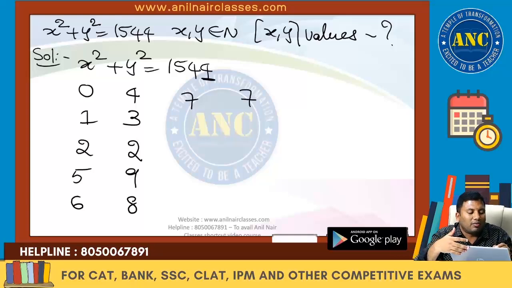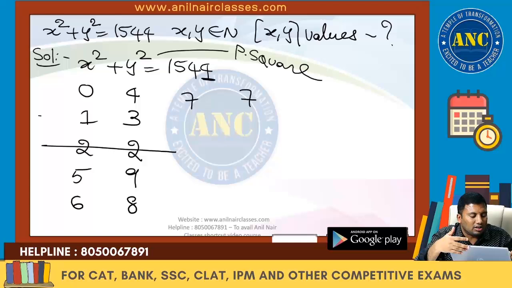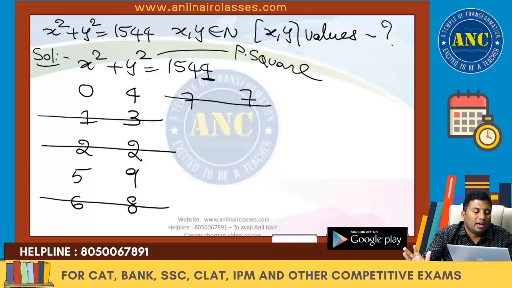x square and y square are perfect squares. A perfect square can never end with 2, 3, 7 or 8, so these are cancelled. Any perfect square ending with 0 must have 0 in the tens place. Here I require 4 at the end, so this has to be 4.